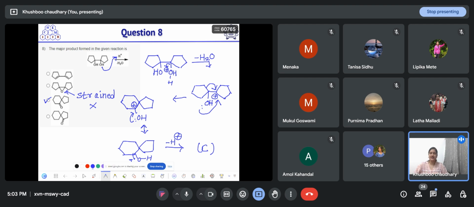So because of strain in this epoxide ring formed, option B is not correct, but it will undergo a rearrangement to form the stable 6,5 spiro compound. So option C is correct, not option B.